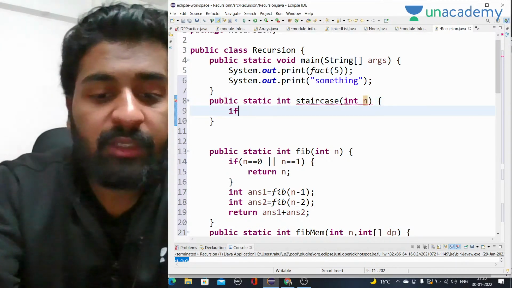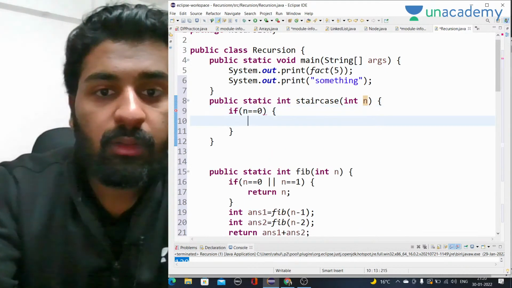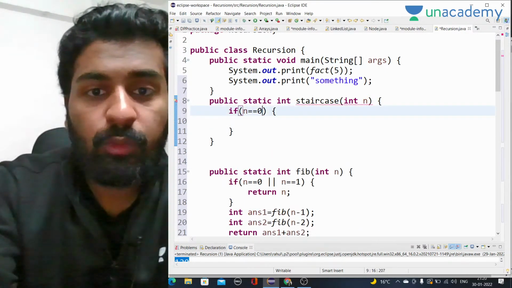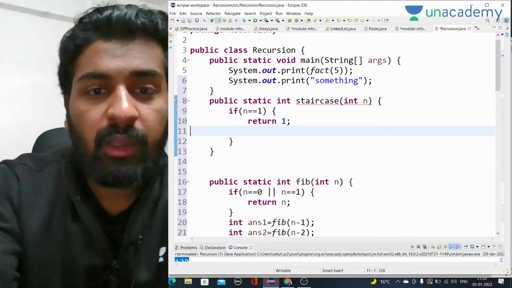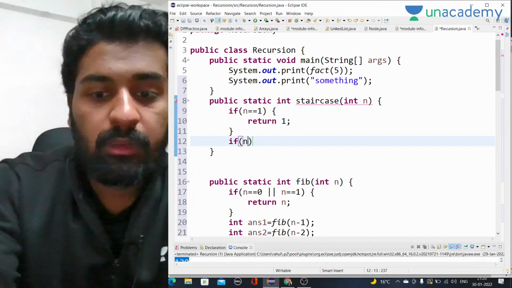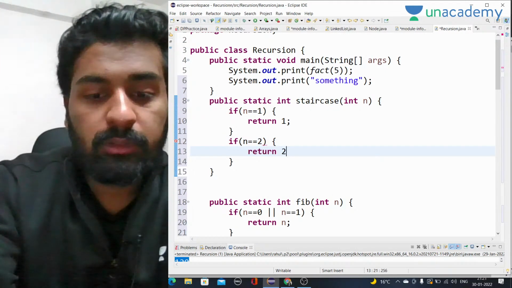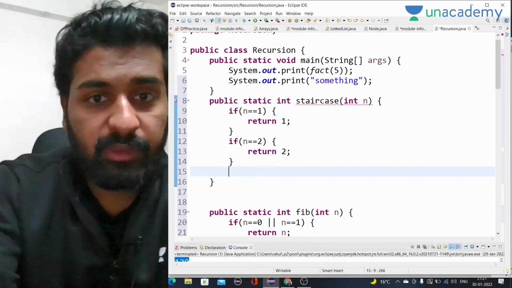Now what we have to do is, if n equal to 0 or n equal to 1, then we have to return 1, right? And if n equal to 2, we have to return 2. These were the base cases.